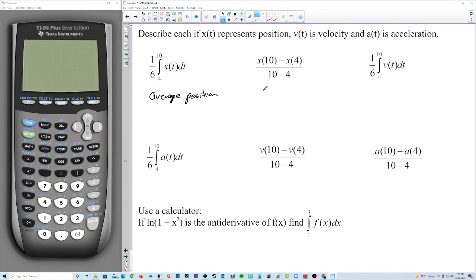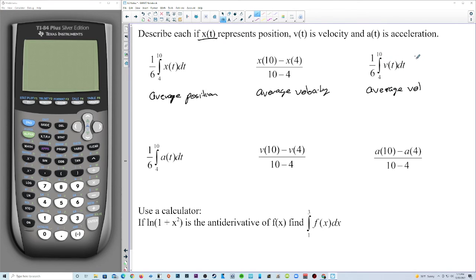This would be average velocity. After all that, average velocity. This is also average velocity, but let's investigate this. If we integrate velocity, we get position.